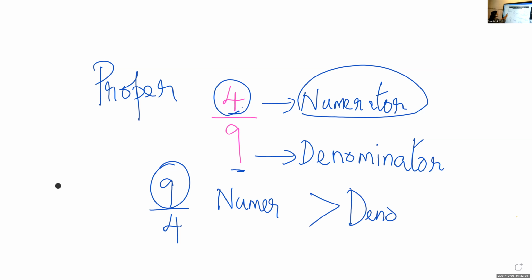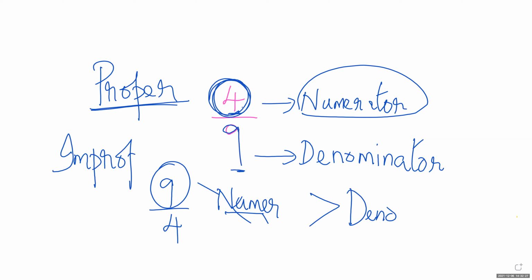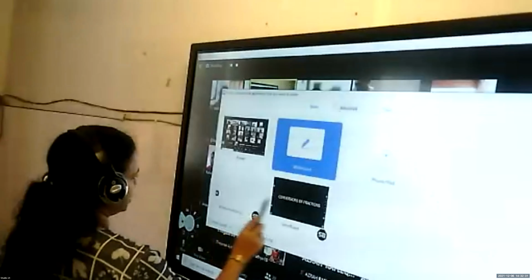See children, here it is proper, means numerator is smaller. Look here, 4 is smaller than 9. 4 is smaller than 9 means what? Numerator is smaller. Such fractions are called proper. But here it is opposite. So such fractions, what will we call? Improper. So children, what we are learning now, please listen, I will share it here.